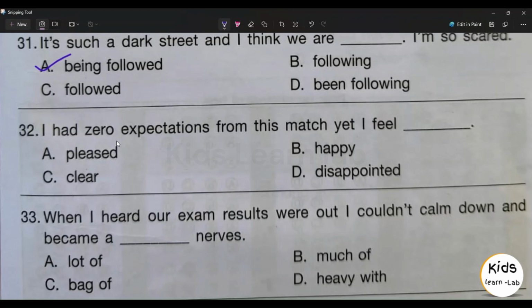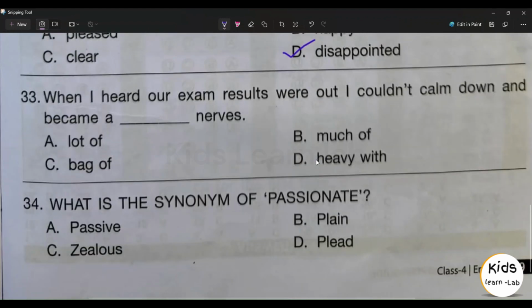32nd question. I had zero expectations from this match, yet I feel dash. Option A, pleased. Option B, happy. Option C, clear. Option D, disappointed. Option D, disappointed is the right answer.